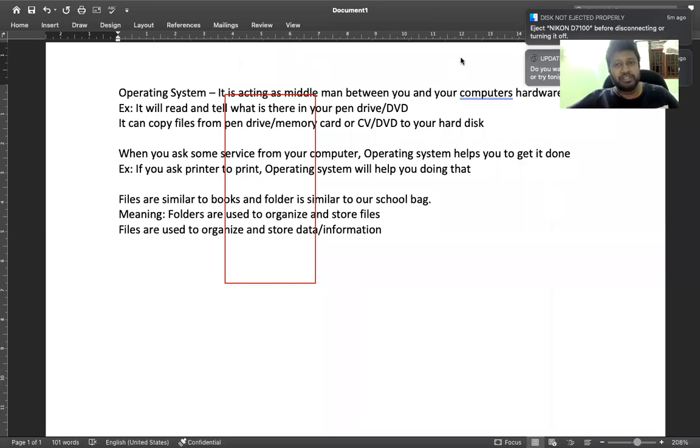So what is an operating system? An operating system is basically acting as a middleman between you and your computer hardware. It is the actual entity which reads your pen drive. It is the entity which reads your memory card. It is the entity which can copy and paste the file. It is the entity which can work with your printer and get a printout, right?